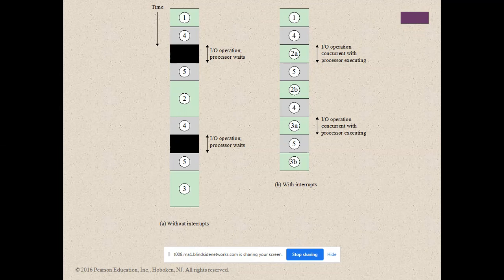So we have without interrupt and with interrupt. Whenever an interrupt occurs, control will go and do the IO operation and come back for normal execution of the program.